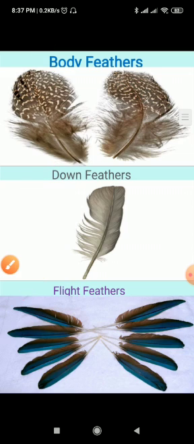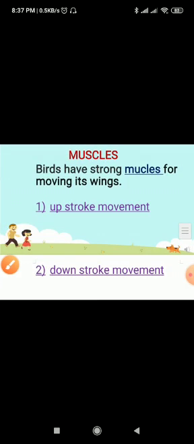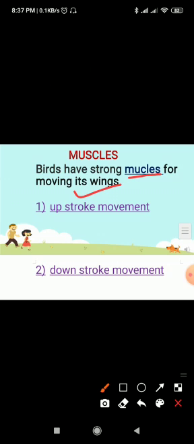Now next is muscles. A bird has strong muscles for moving its wings. These muscles are called flight muscles. These help the birds to perform movements like upstroke and downstroke. Upstroke means flying upward, and downstroke means coming down.